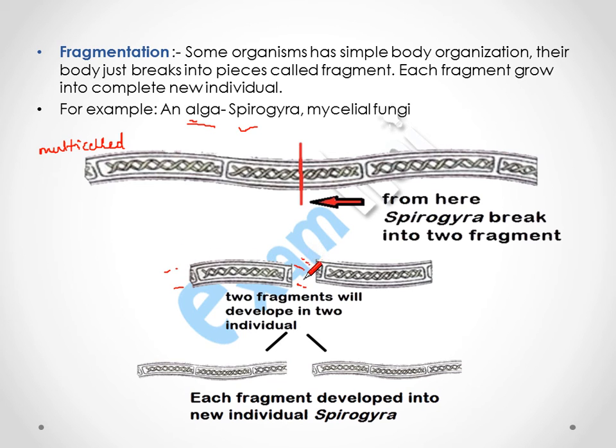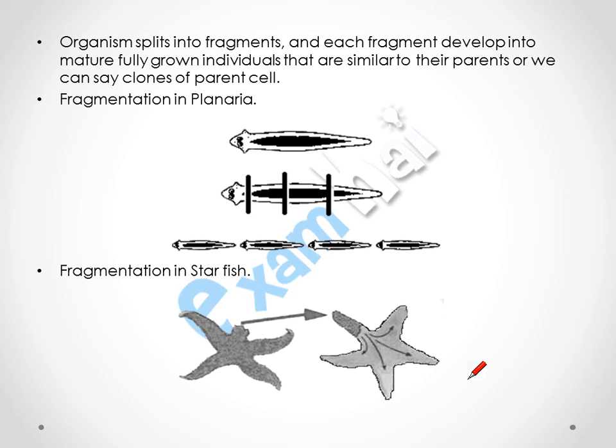It will develop from both sides, and two fragments will develop into two individuals like this. So the organism is split into fragments, and each fragment develops into a mature fully grown individual that is similar to its parent, or we can say the clones of the parent cell.